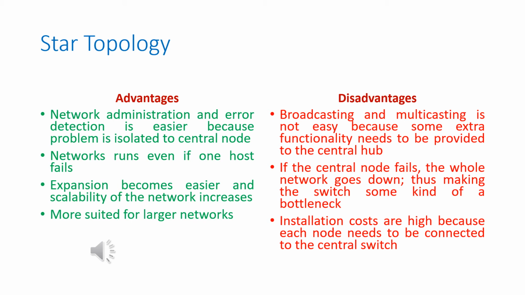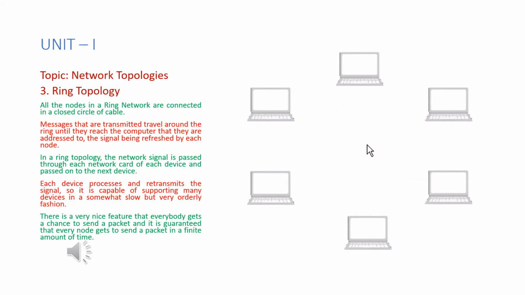Similarly, if you go with the disadvantages, broadcasting and multicasting is not easy because some extra functionality needs to be provided to the central hub. Next disadvantage is if the central node fails, the whole network goes down, thus making the switch some kind of a bottleneck. And one more disadvantage is that installation costs are high because each node needs to be connected to the central switch.